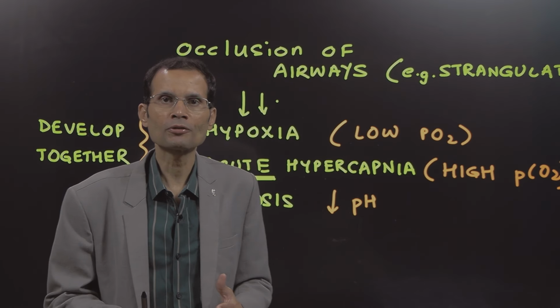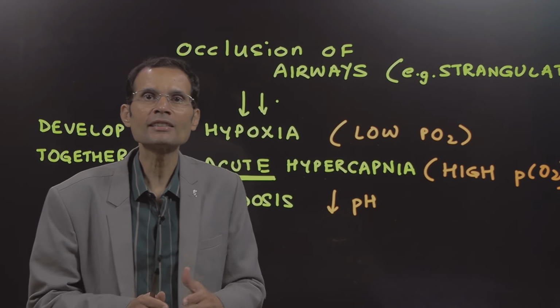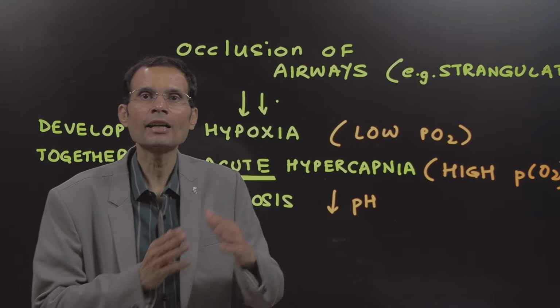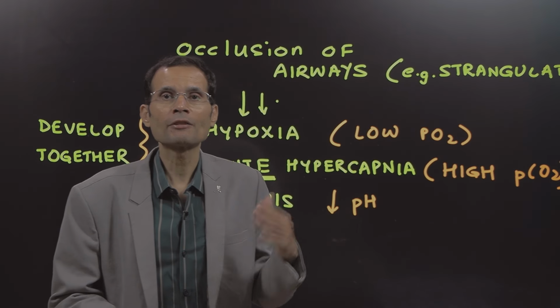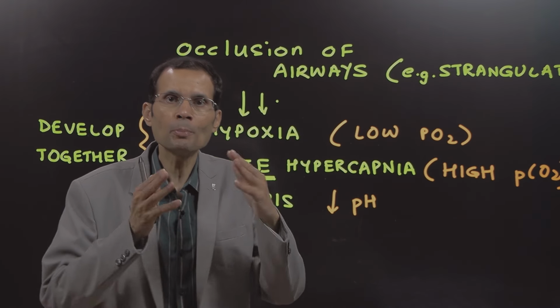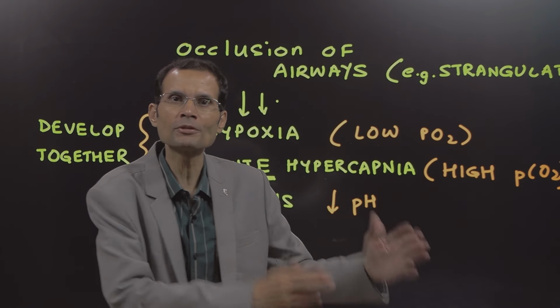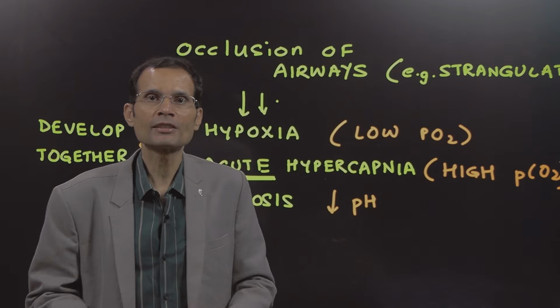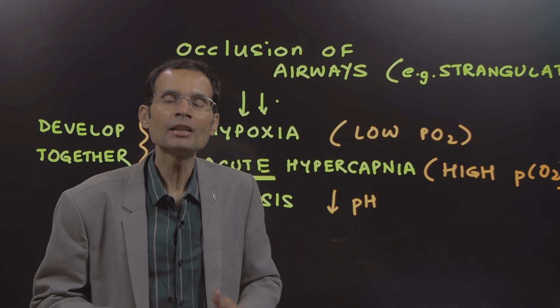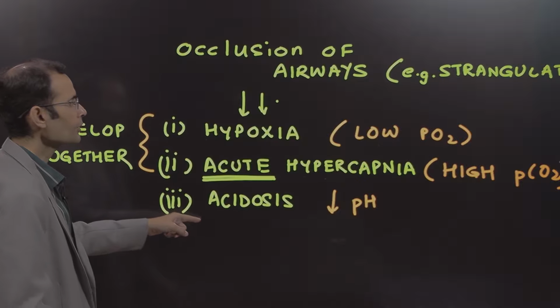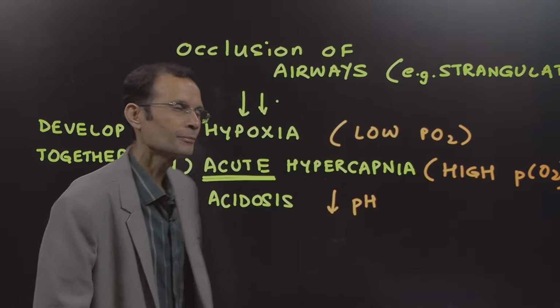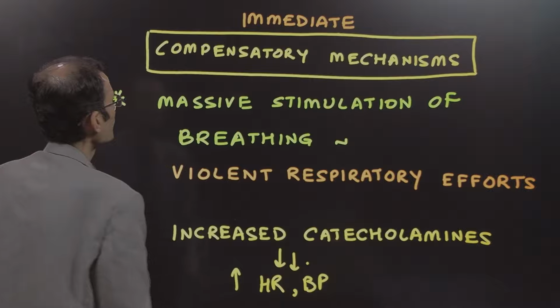We have done this a number of times, that carbon dioxide is an acid. It's a volatile acid. Wherever in the body it combines with water, it forms H+. So CO2 means H+. It's an acid. So if CO2 accumulates in the body, it means H+ accumulation, and H+ accumulation means acidosis. All right, so this is what happens.